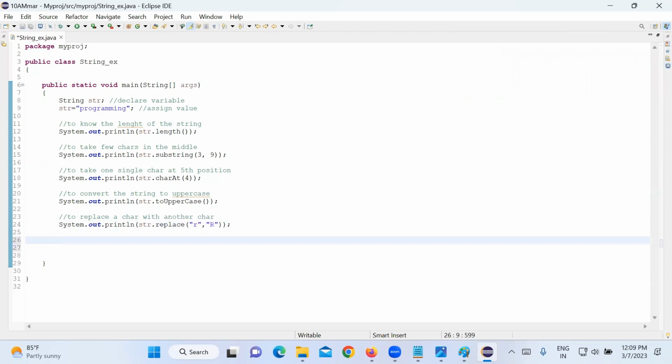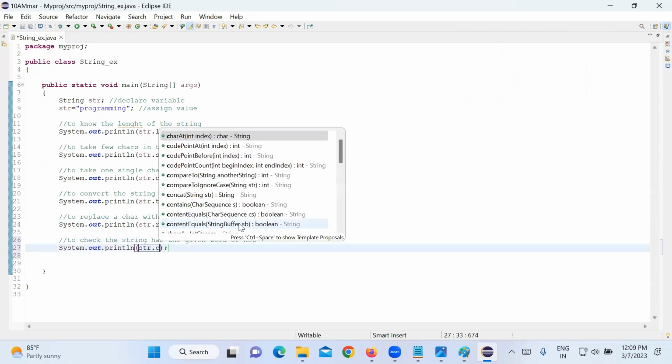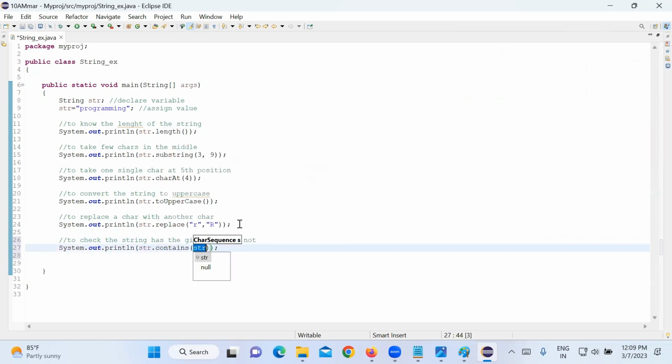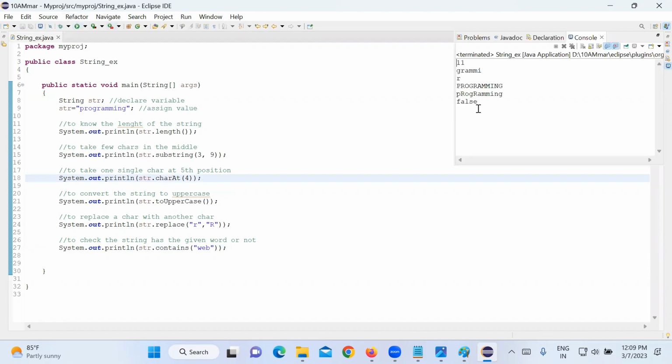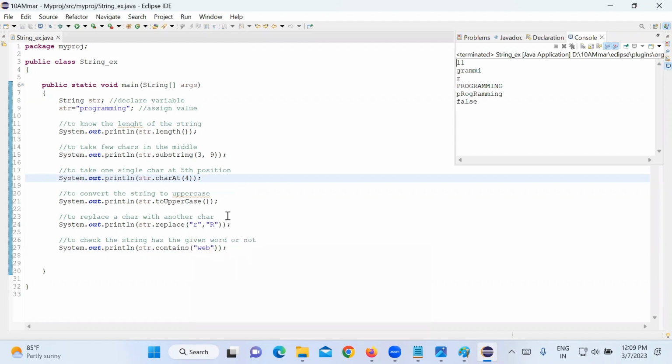So now I want to check whether the string has the given word or not. For that, str dot contains. I want to check whether this string contains the word web or not. Does this string contain the word web? No, right? So what will it give? If it contains, it will be true. Otherwise, it is false. See, the last one is false, right? Boolean.